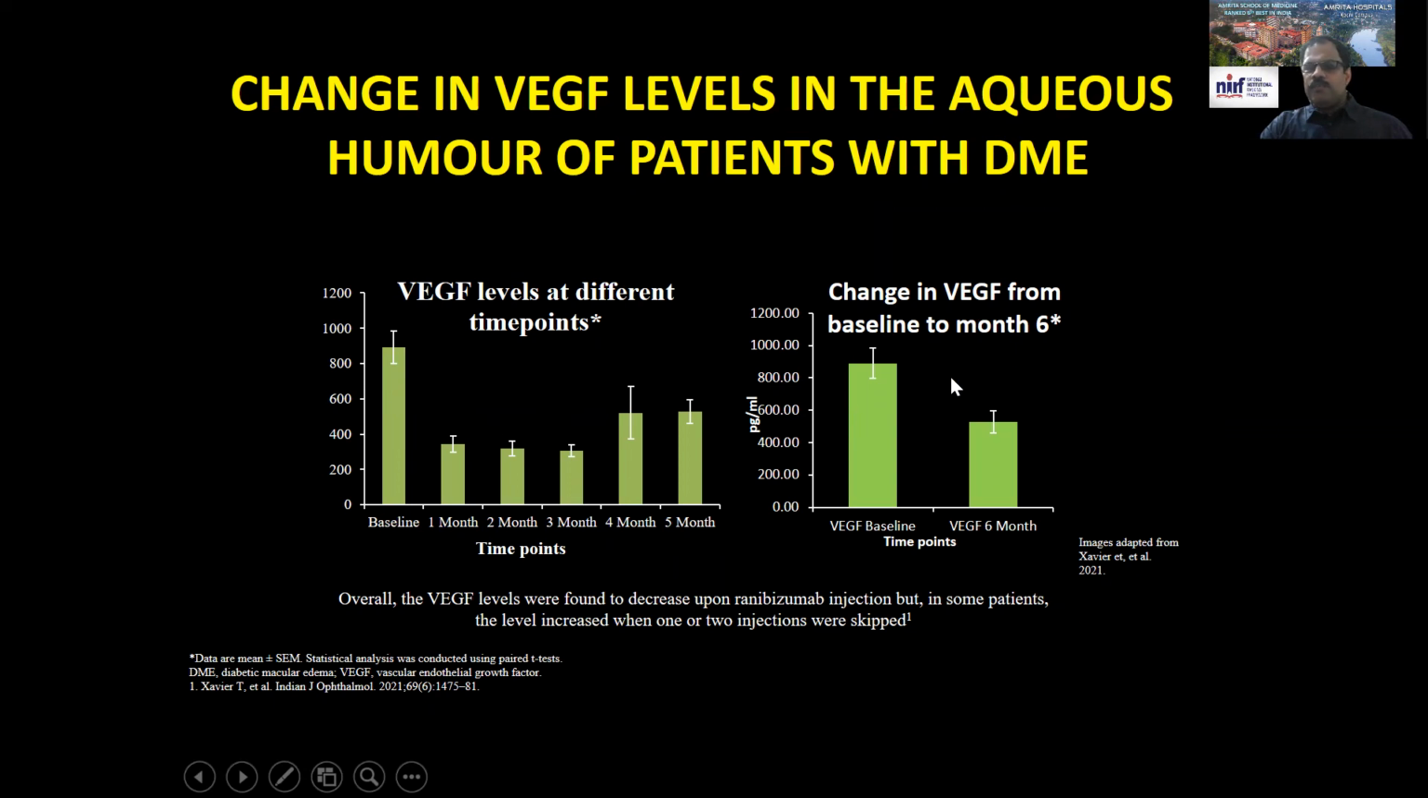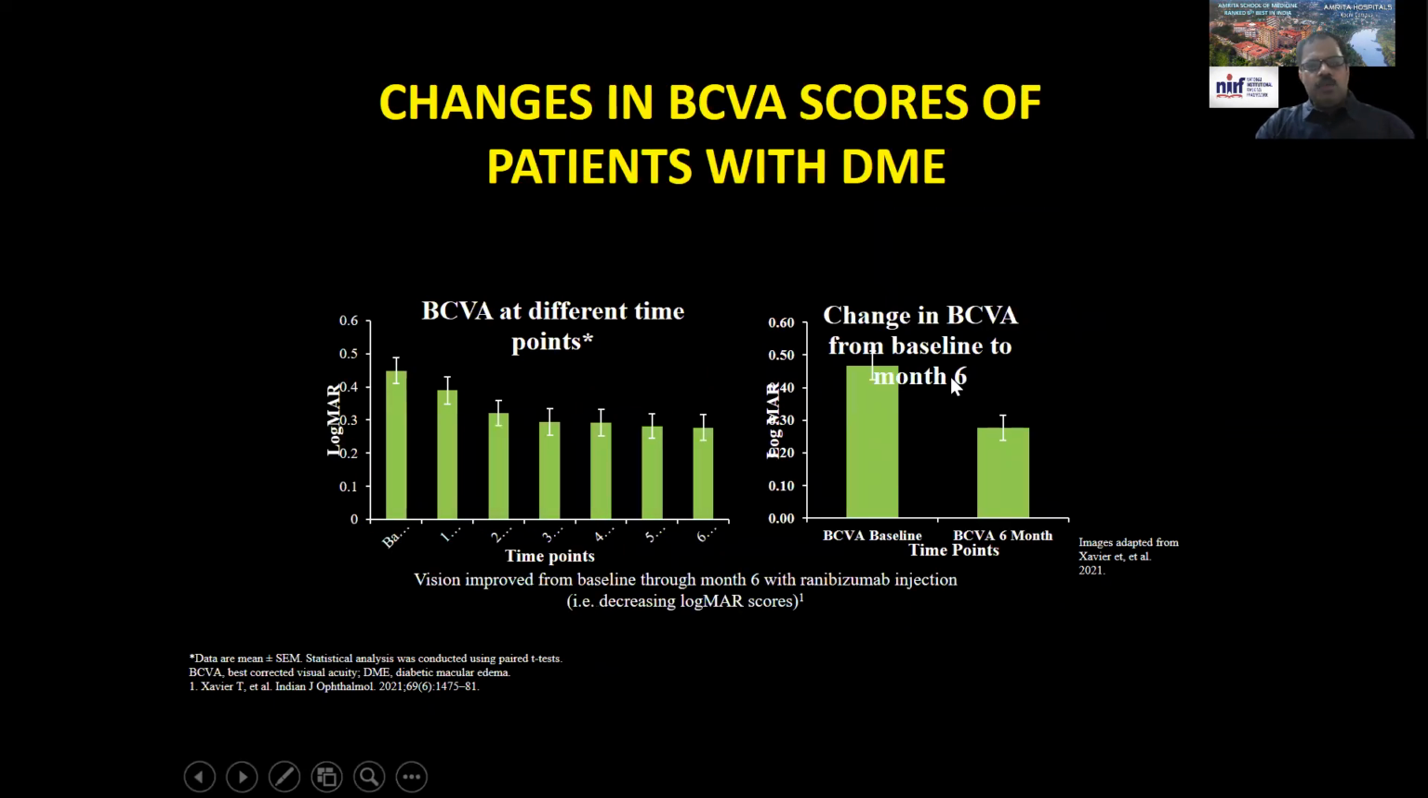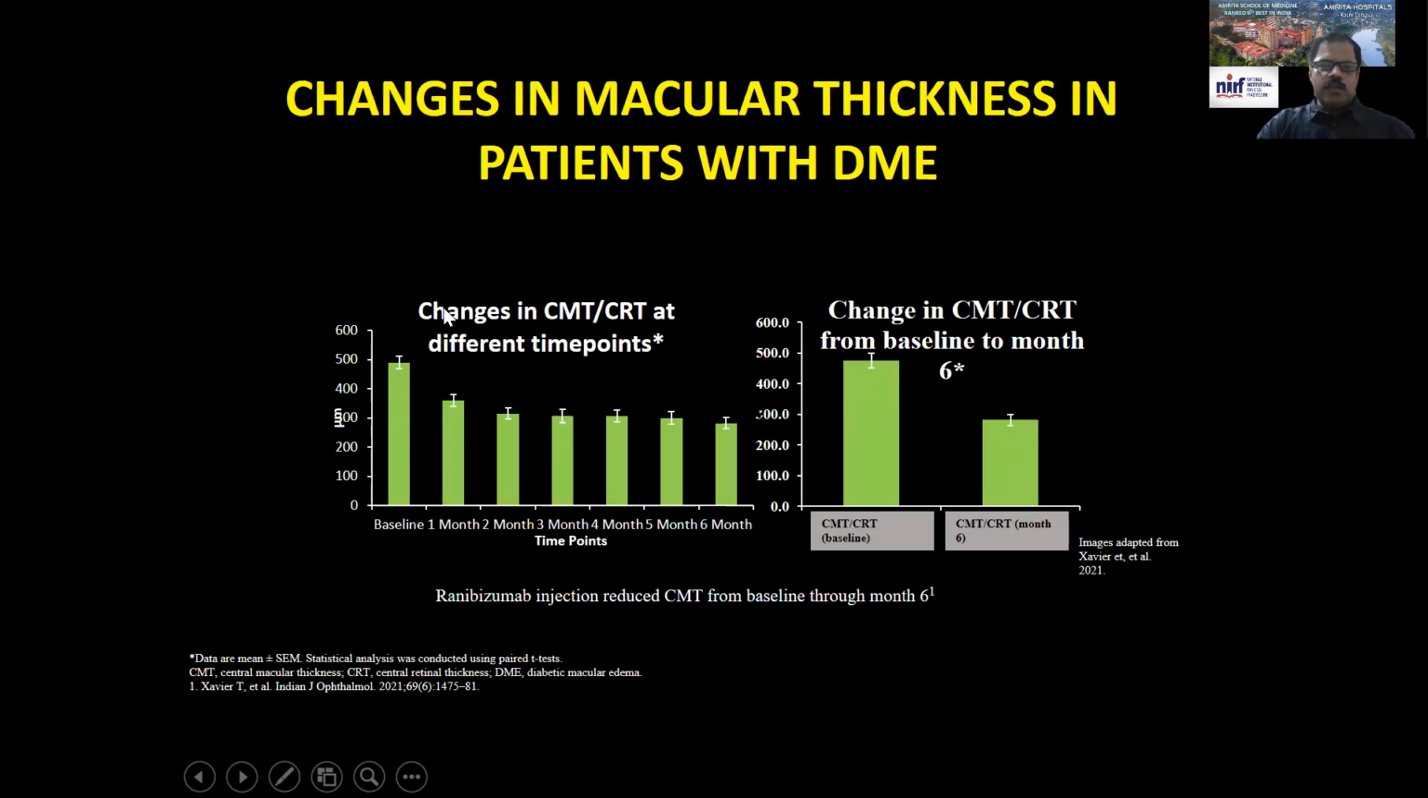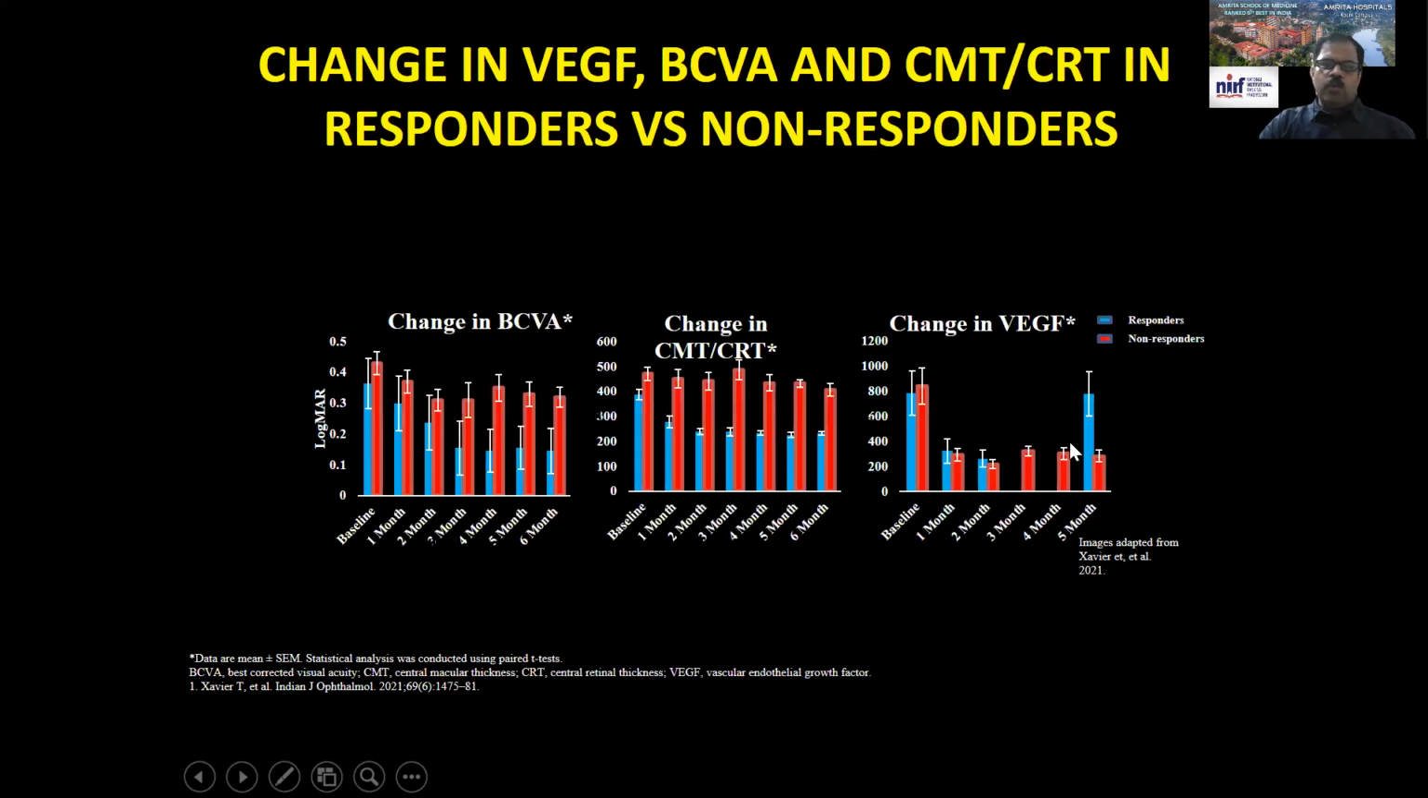This is the overall VEGF drop, which is significant. Visual acuity, this is the LogMAR visual acuity score, which actually showed an improvement. And this is the total visual acuity, as was in central macular thickness. You can see that it showed an improvement.